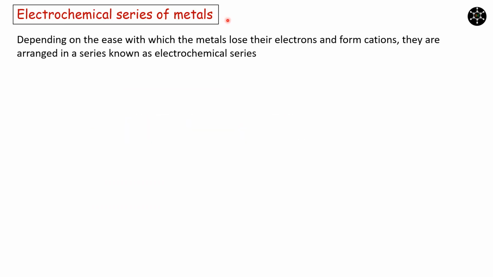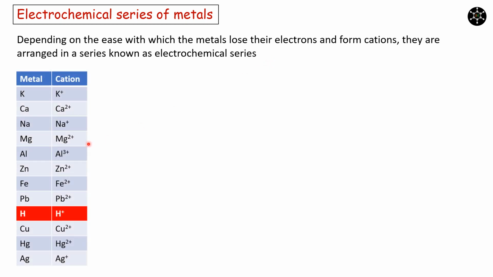Electrochemical series of metals. Depending on the ease with which the metals lose their electrons and form cations, they are arranged in a series known as the electrochemical series. The more metallic a metal is, or the more electropositive a metal is, the closer it will be to the top of the electrochemical series. If it is less electropositive or less metallic, it will come down in the electrochemical series.